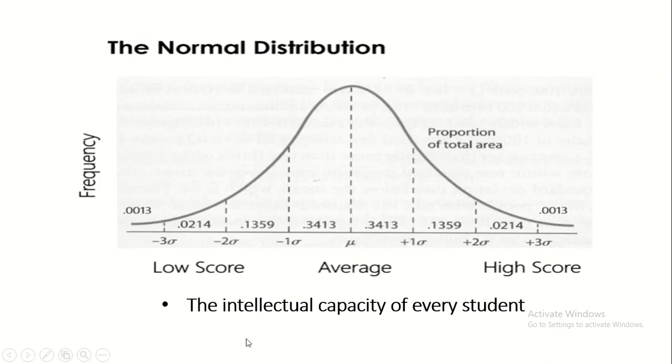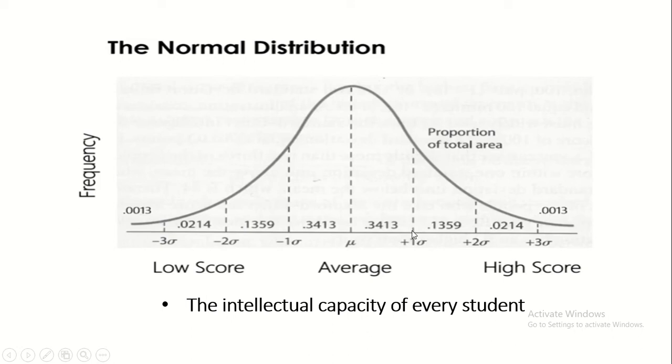Kaso ang situation natin is about the intellectual capacity of every student. Ibig sabihin, yung talinong angkin ng isang estudyante. So dito, sa gitna, may kita ang mean. So mula rito hanggang dito, ito yung normal or average na intellectual capacity ng isang estudyante. Now, kung mula rito hanggang doon, ibig sabihin, mataas na ang intellectual capacity ng isang student. Kasi this is the positive standard deviation.